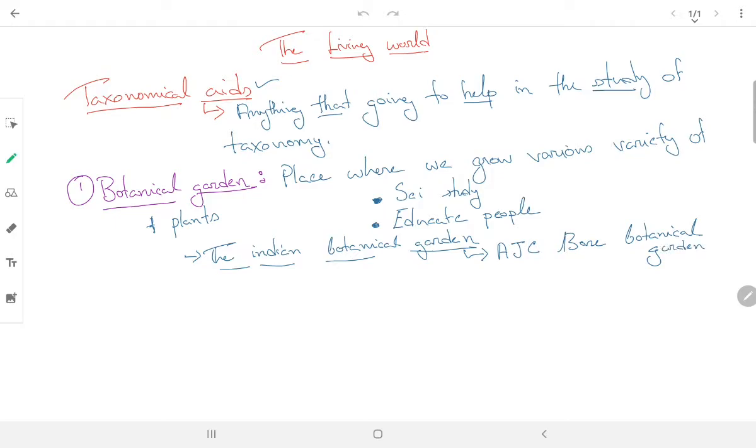Previously known as Indian Botanical Garden, now it is known as Acharya Jagadish Chandra Bose Botanical Garden. It is India's largest botanical garden. Okay, India's largest. Another name you have to keep in mind, that is National Botanical Garden. It is situated in Lucknow. And as international, one name you have to keep in mind, this is the world's largest. This is called Royal Botanical Garden.